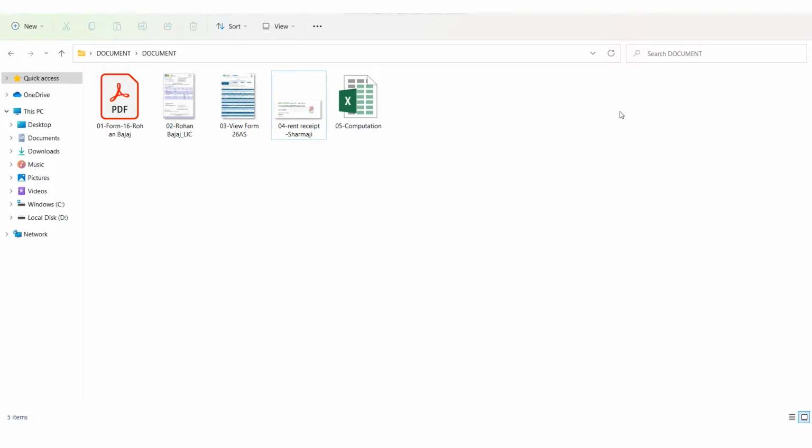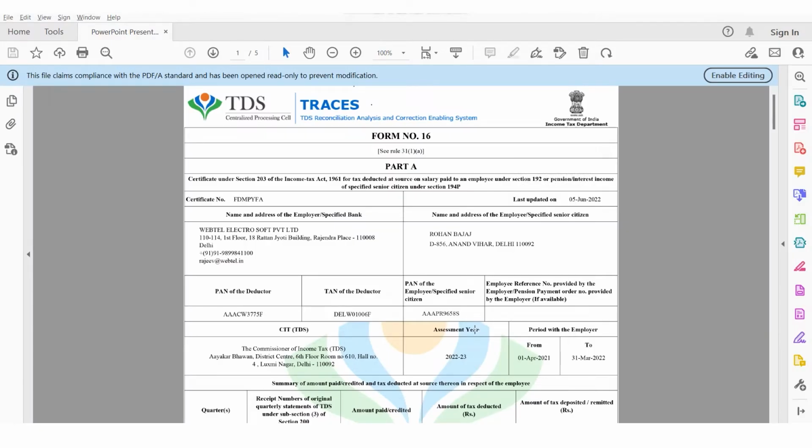Mr. Rohan Bajaj is one of the employees of Webtel. After the closing of March, the following documents are available for the filing of ITR-01. So these are the documents received by Mr. Bajaj. The first one is Form 16. Form 16 contains the details related to the TDS deducted on salary, and this would be issued by Webtel only.